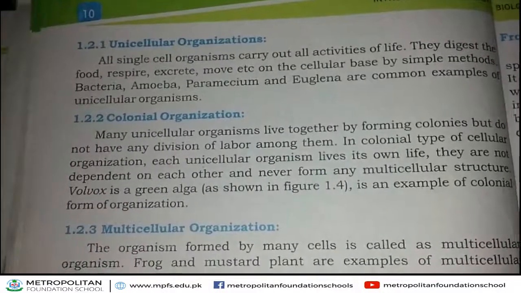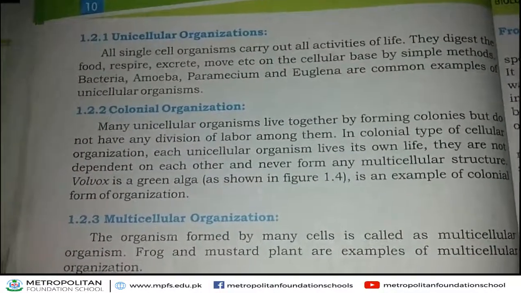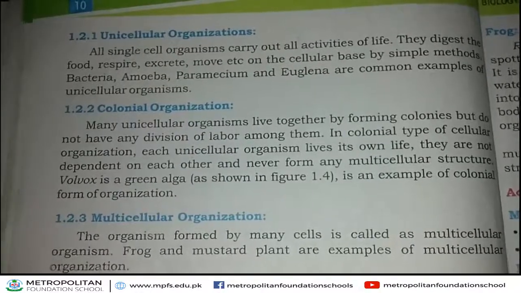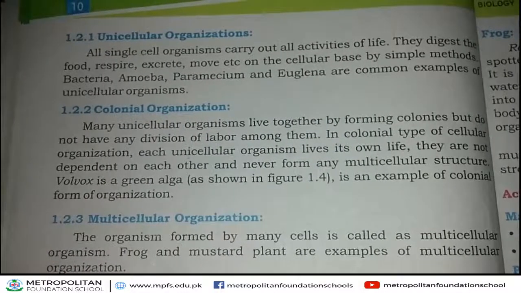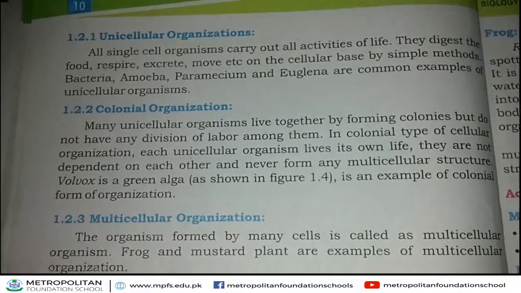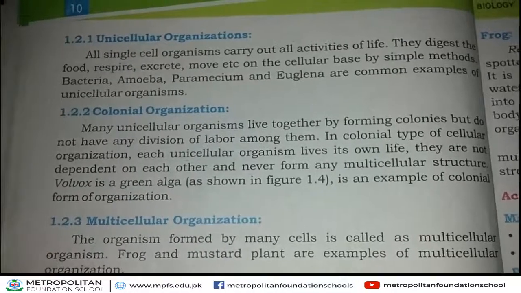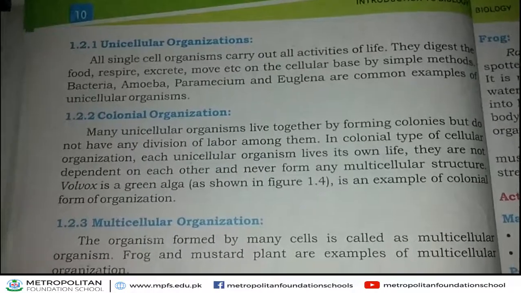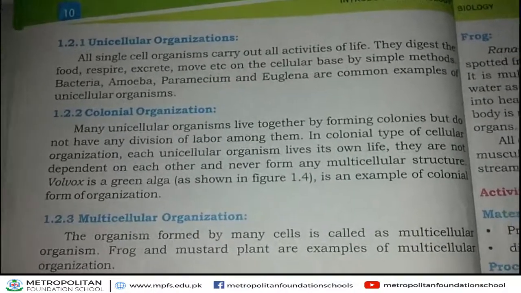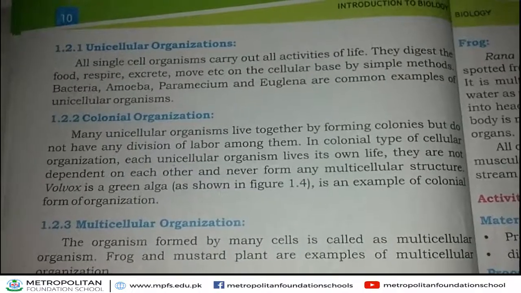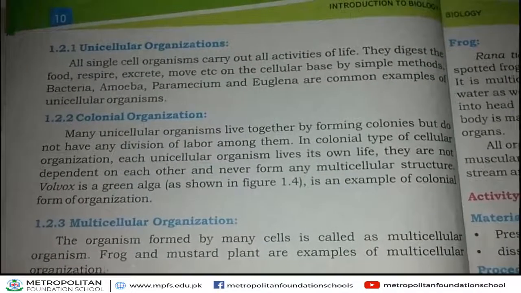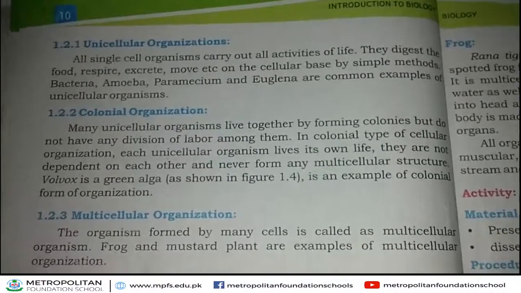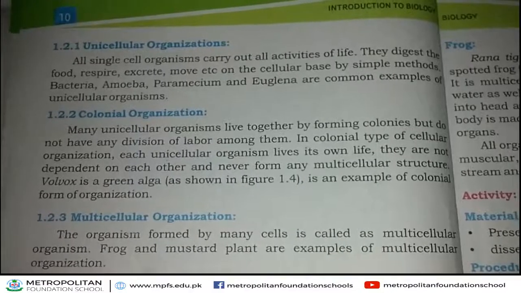Next, unicellular organization. In unicellular organization, all the unicellular living organisms are included. For example, amoeba, paramecium, bacteria, euglena are common examples of unicellular organisms. These unicellular organisms are single cells, and this single cell carries out all activities of life.